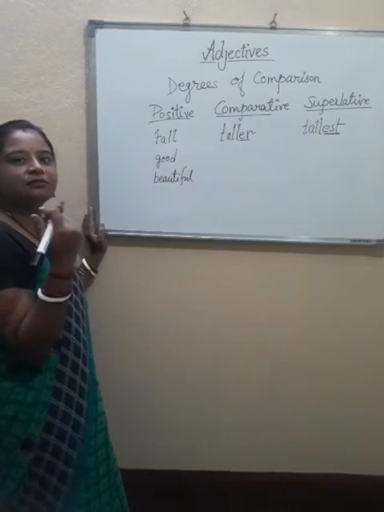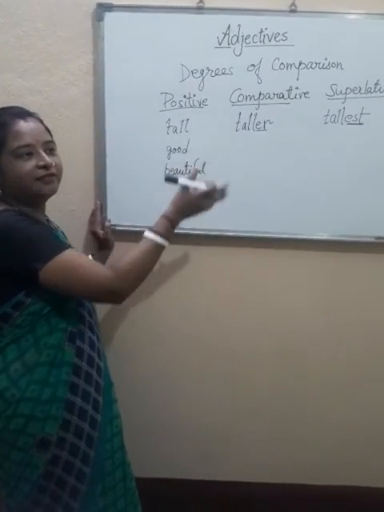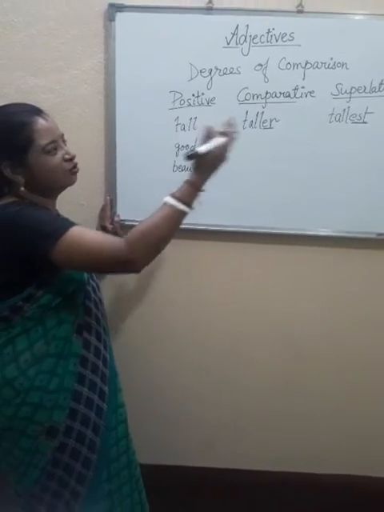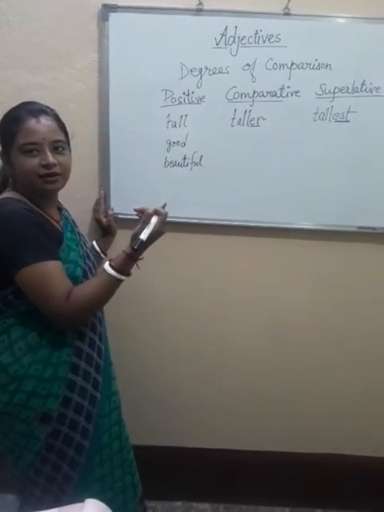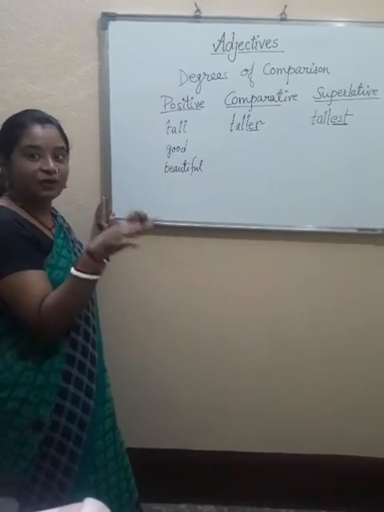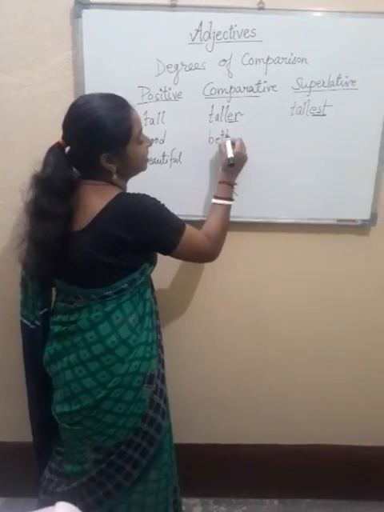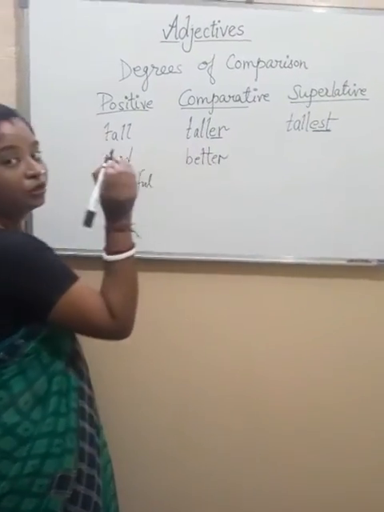But in all the cases, we cannot use er or est. There are some specific different words. For example, good. In comparative degree, er, or in superlative est we cannot add, because gooder, goodest, there are no such words. Those will be wrong. Here, good will become better. Better is the comparative degree for good.